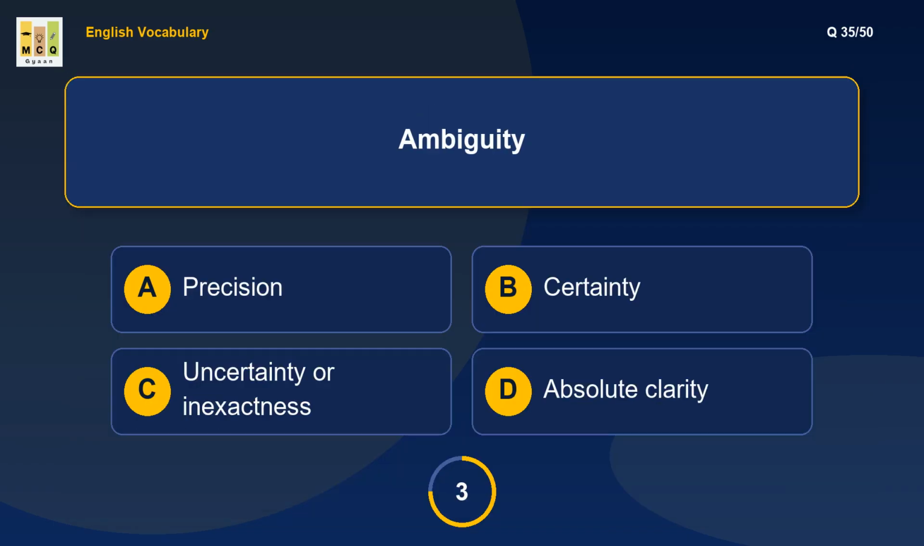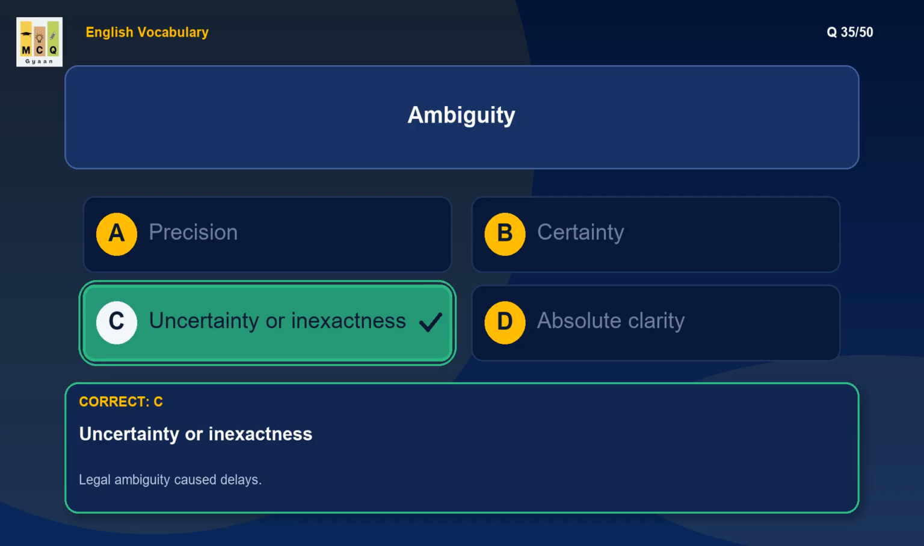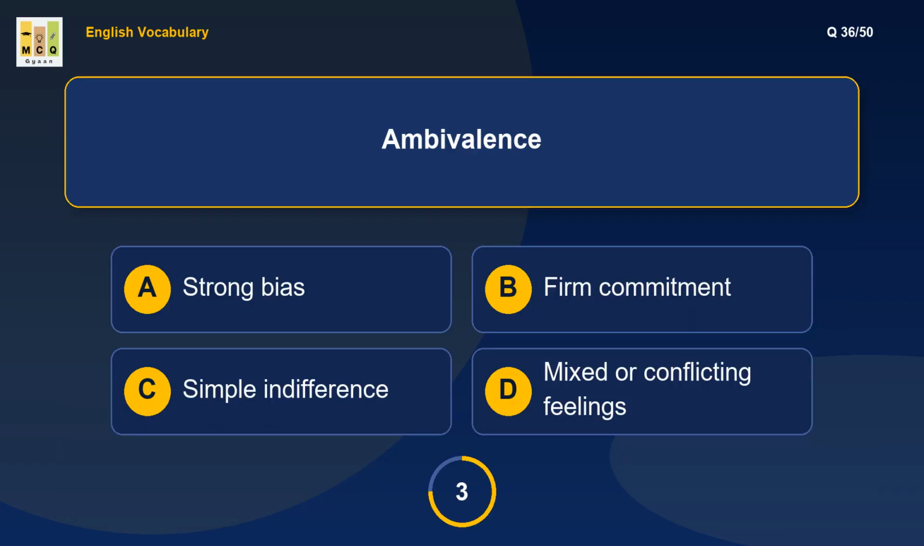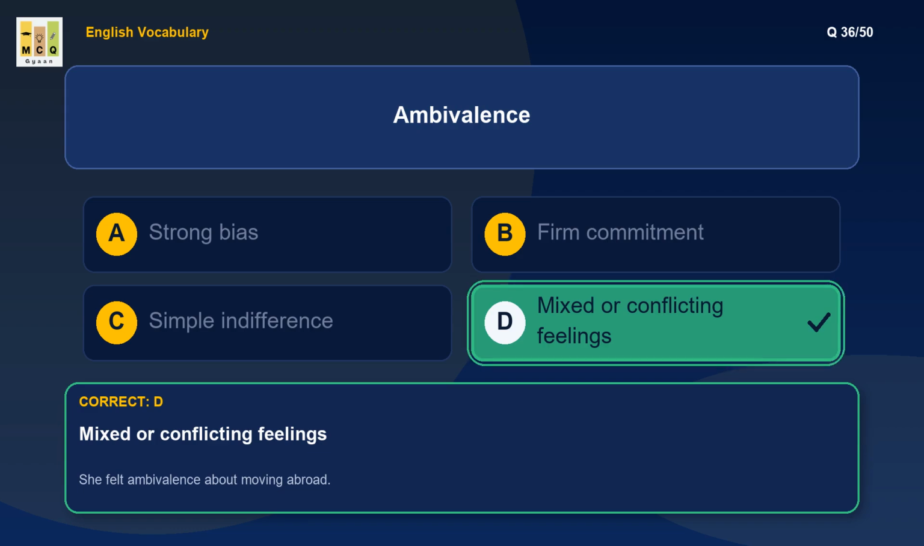What is the meaning of ambiguity? Ambiguity allows multiple meanings. Example: legal ambiguity caused delays. What is the meaning of ambivalence? Ambivalence means simultaneous conflicting feelings. Example: she felt ambivalence about moving abroad.